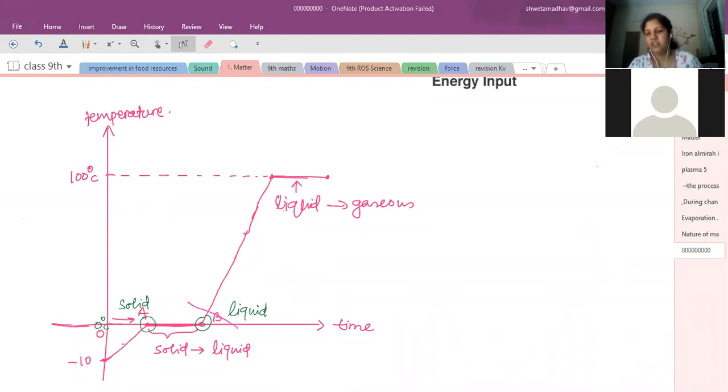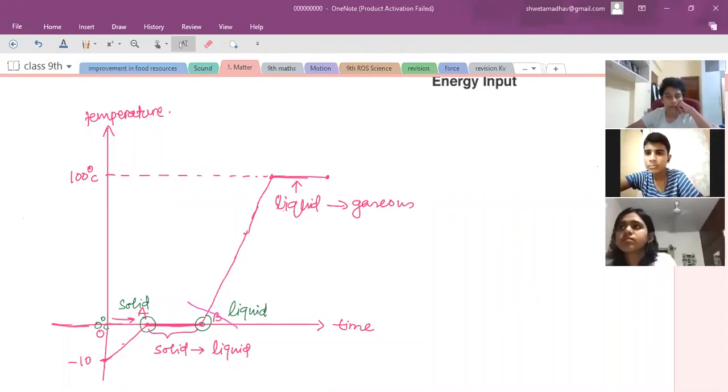And in a cooling mixture, we need a lower temperature, less heat energy. So therefore, ice is preferred over water. Understood?